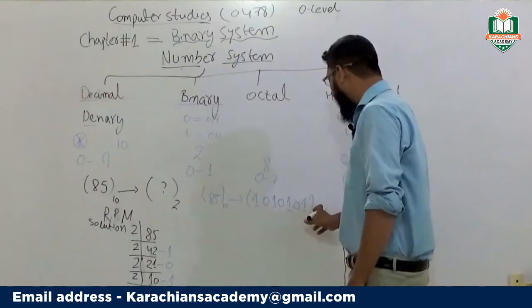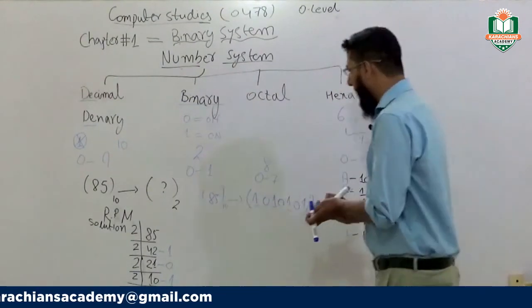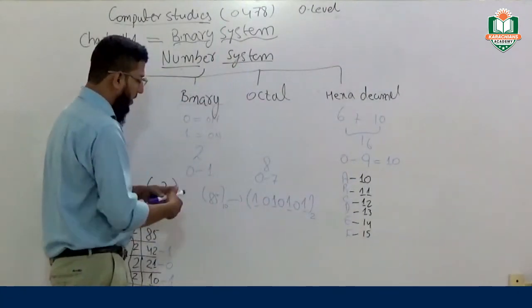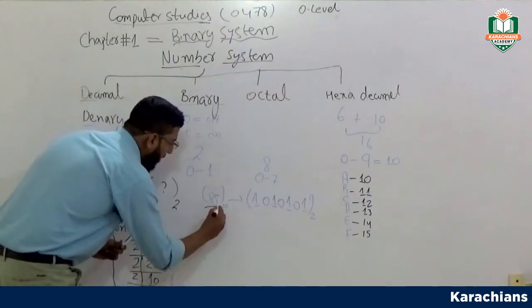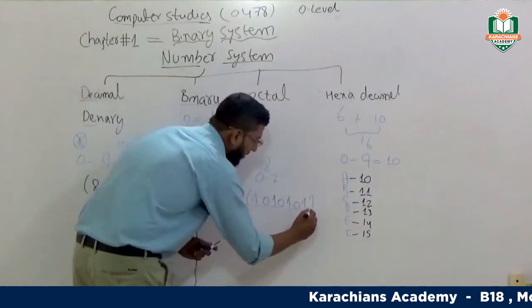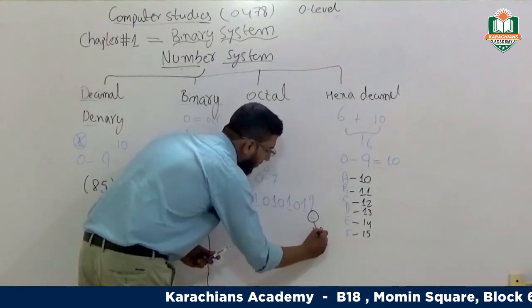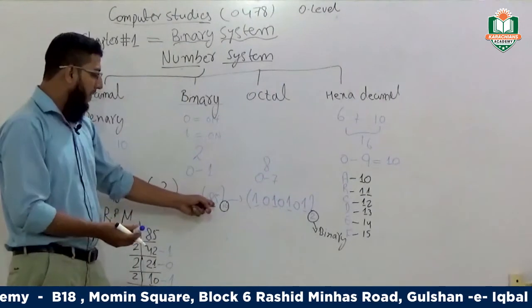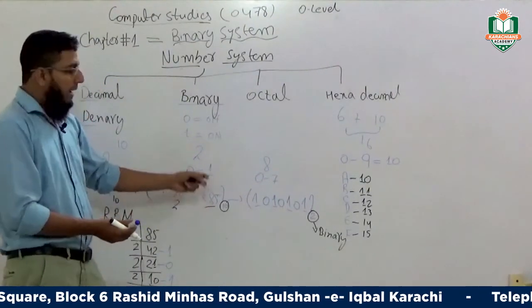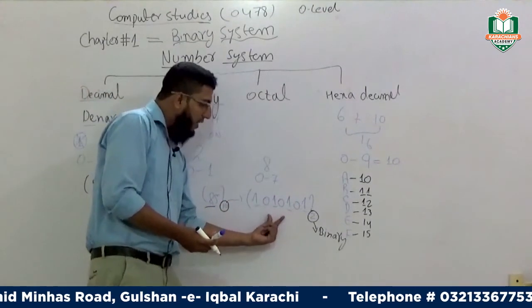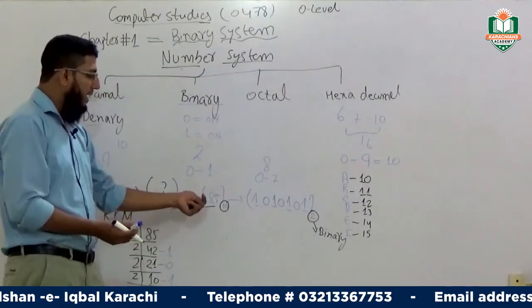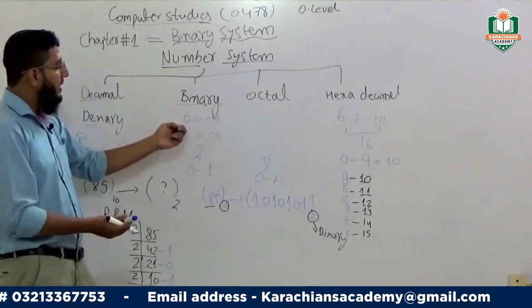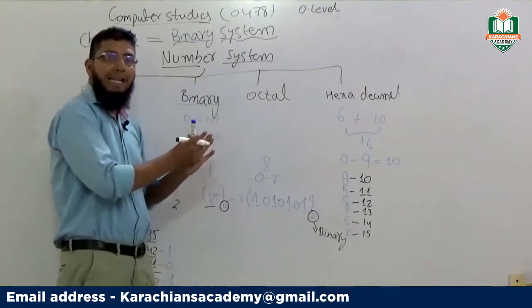Okay, now we can take this number into the denary number system, it's your 85 base 10. Now base 2 belongs to binary. It means that while we type 85 into the computer system, it takes the representation of binary digits. It cannot take 85 itself. It takes the binary representation code, because we have discussed that the computer works only in the binary number system.